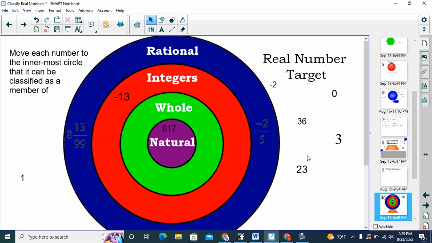I want you to make a decision on the other ones. We'll talk through them here momentarily. Decide where the other ones belong.